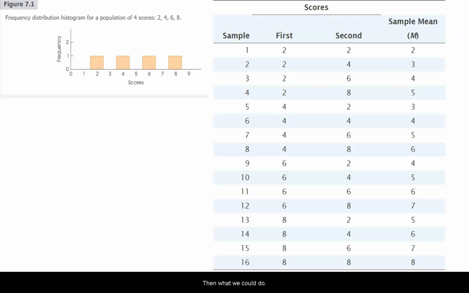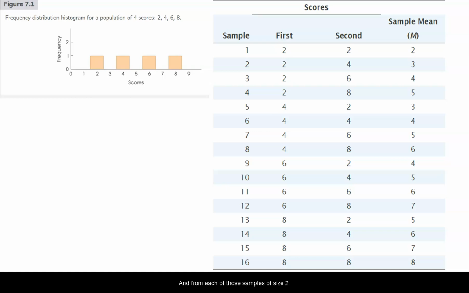Then what we could do is create a distribution of sample means. And I want to draw your attention, of course, to the table at right. This is the way that it is presented in your book. This is an exhaustive distribution of sample means where the size of the sample is 2.